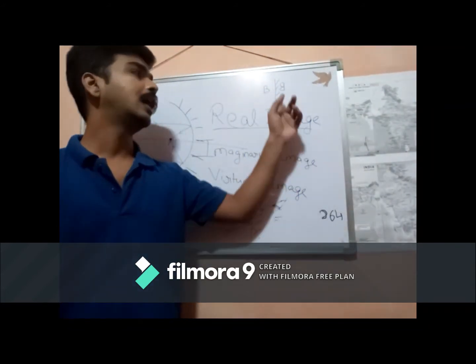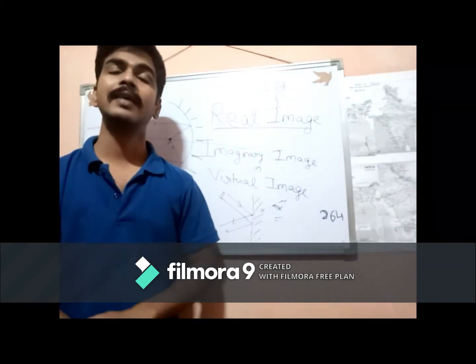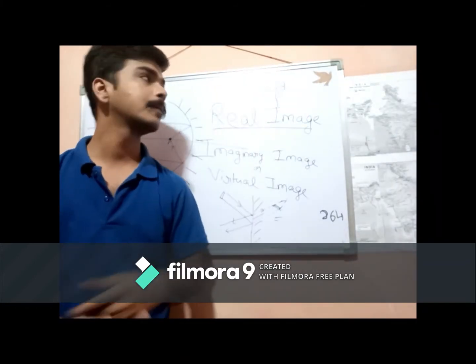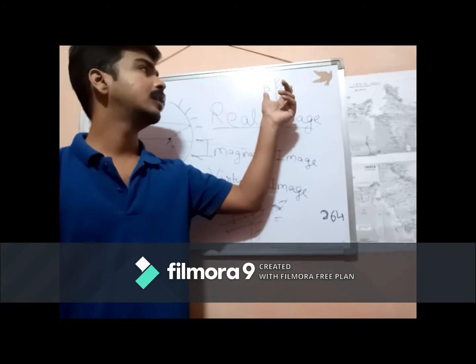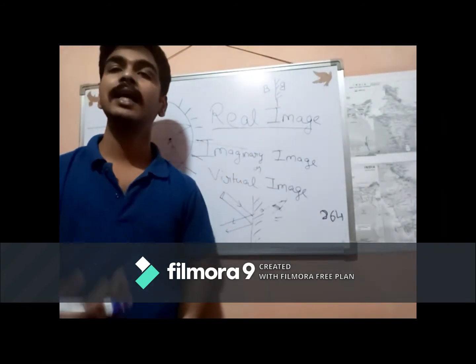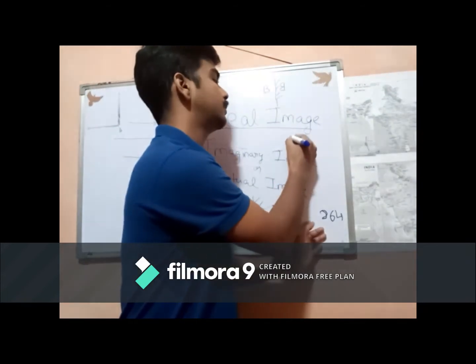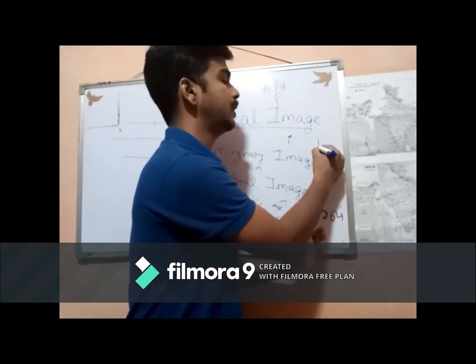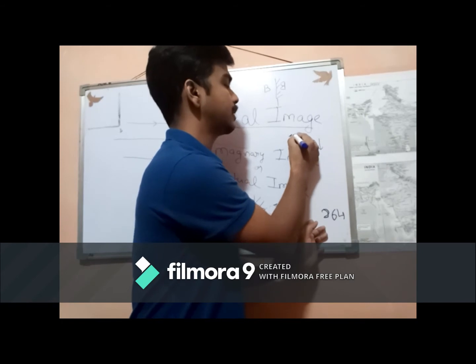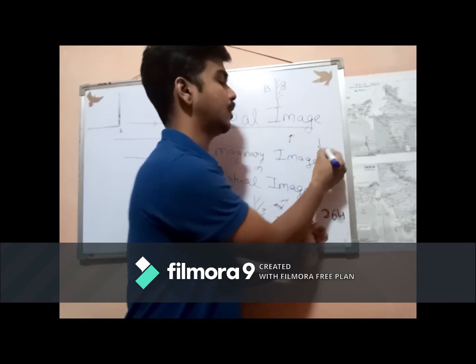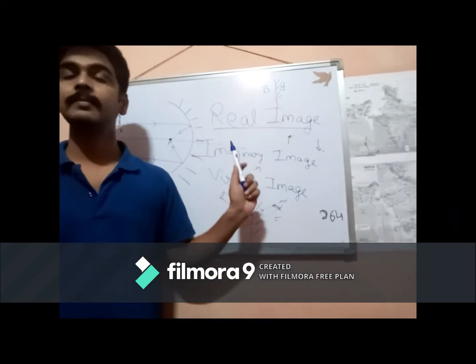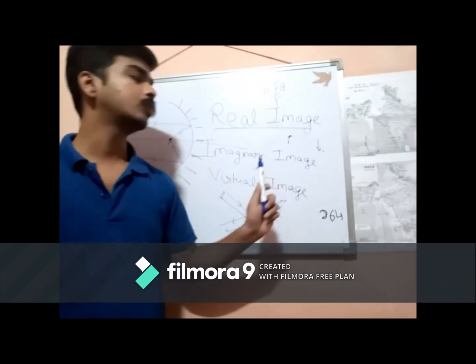Okay, and in the case of convex lenses, convex mirror, the image formed is inverted, upside down. That is, if the object is like this, the image formed will be like this. This is upside, this is downside. So these are the differences between real image and virtual image.